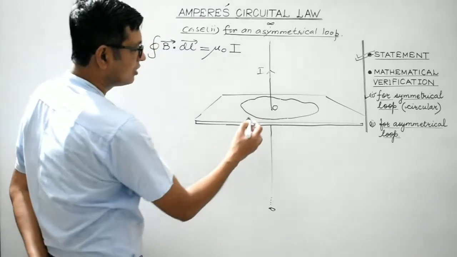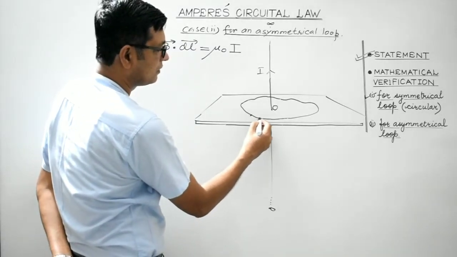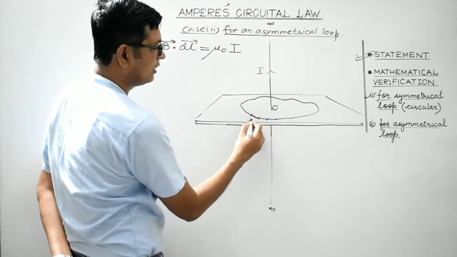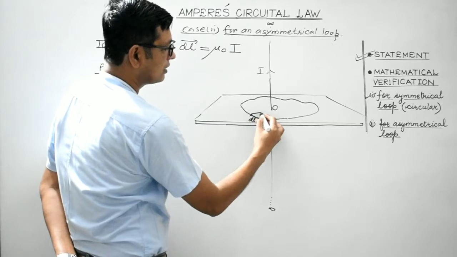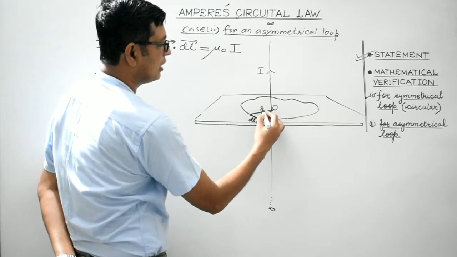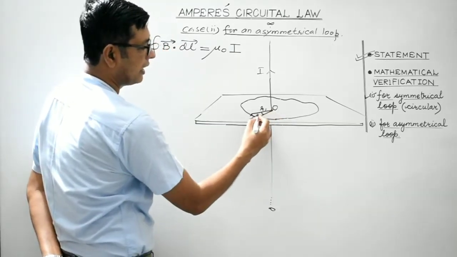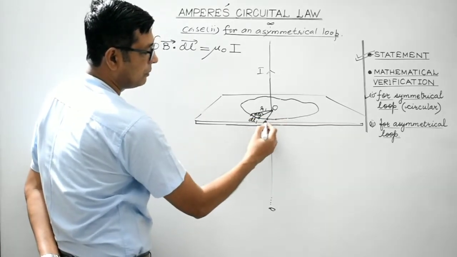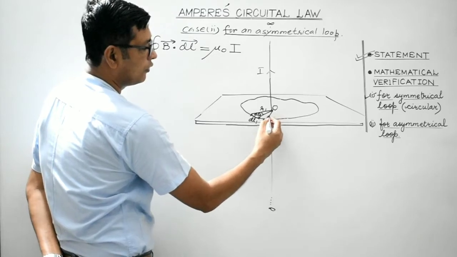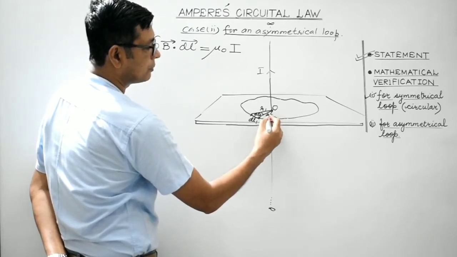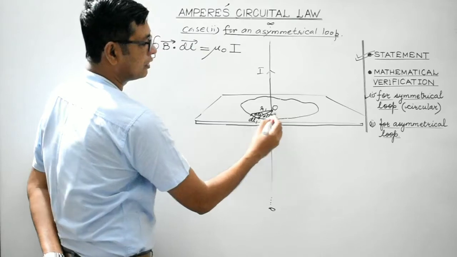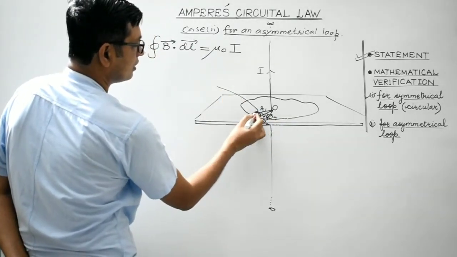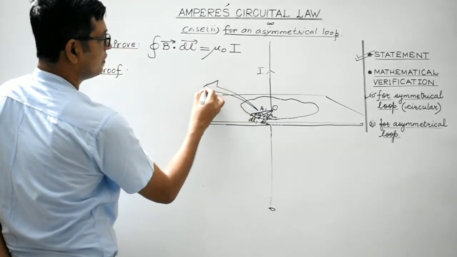So students, what we'll do is, we'll divide it into several small parts, like this is of length dl1, and let us consider this of radius r1, and subtending an angle maybe d theta 1, right? This is another part, maybe of length dl2, of radius r2, subtending an angle d theta 2. Clear?